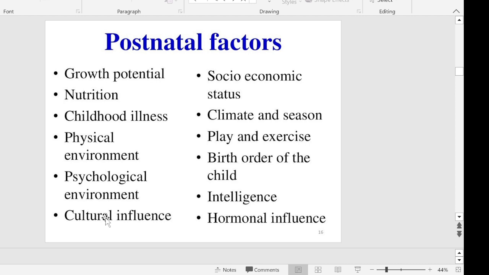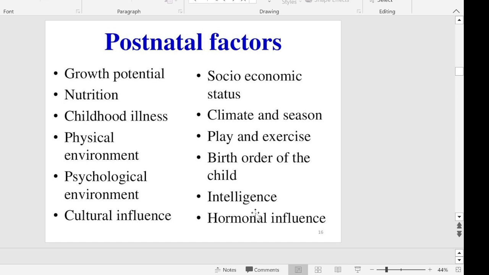And cultural influences, like they should not eat this thing, that thing, also can affect growth and development of the baby. And play and exercises: those who have good play and exercises, their growth and development is very high compared to other children of the same age. That means because they develop a lot of new things, IQ levels will be high compared to other people. And birth order of the child also definitely affects growth and development, because the first child will get more priority and more importance compared to the last born child. So birth order and intelligence, IQ levels also affect growth and development.